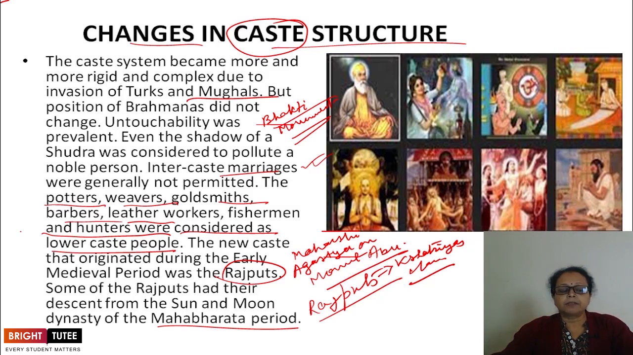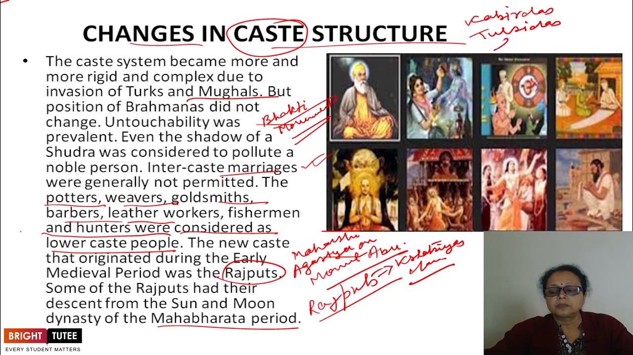Some of the great Bhakti reformers were Kabir Das. Some of the images are given over here: Kabir Das, Tulsi Das, Guru Nanak Dev Ji, Ravi Das. These are some of the examples who are considered Bhakti reformers. They started the reformation of society.